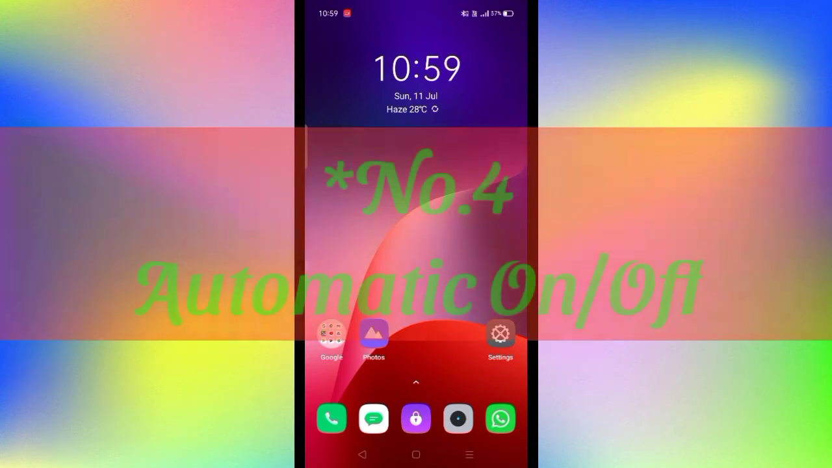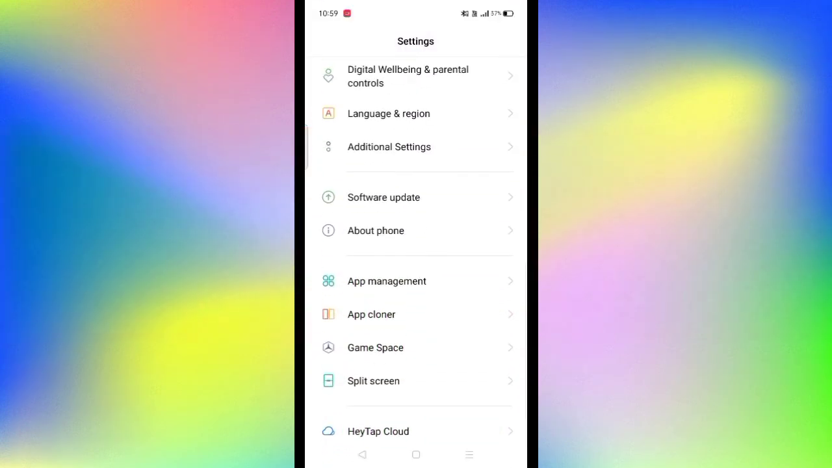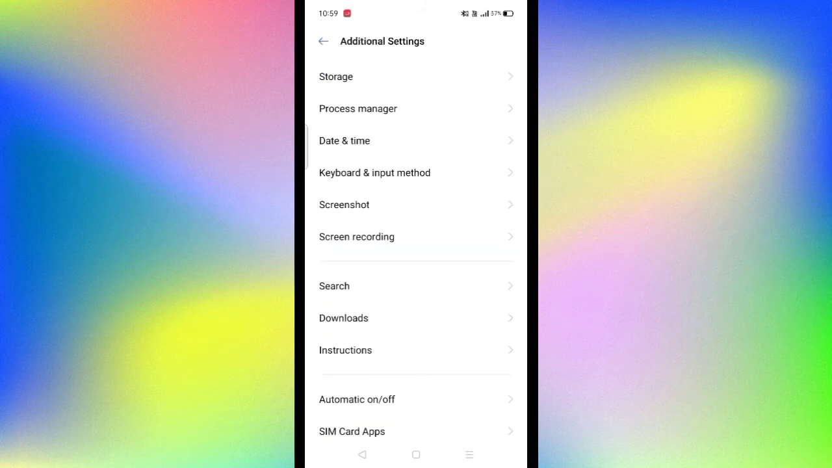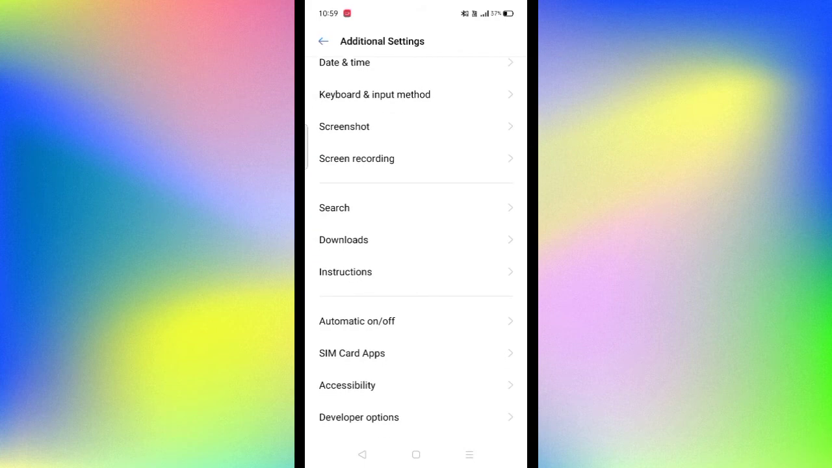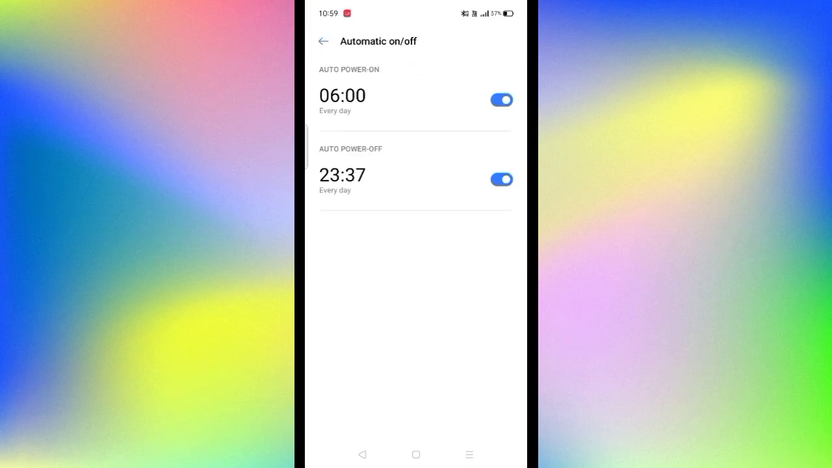So guys, third feature is the automatic on off or schedule on off option. So guys, you have to go to the settings, and again we have to go to the additional settings, then scroll down. We have to check for the automatic on off option or scheduled on off, whatever it's written in your settings. So guys, in my phone it's automatic on off. What's that? As you can see, auto power off mode is set at 11:37 p.m. and auto power on is set at 6 a.m. and both are in blue color, which indicates it's in on mode.